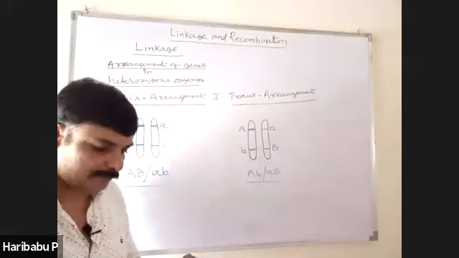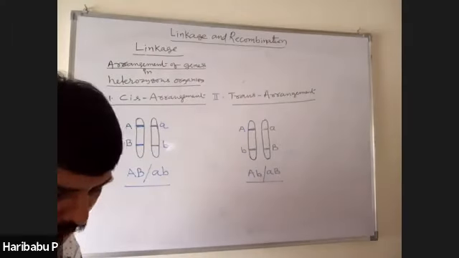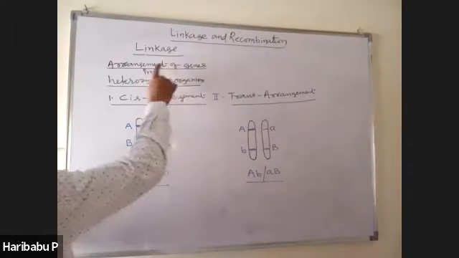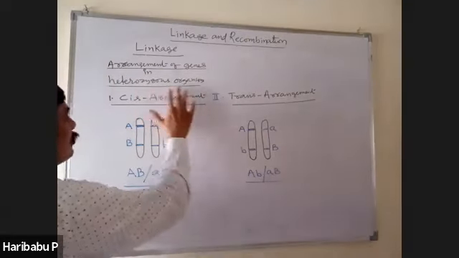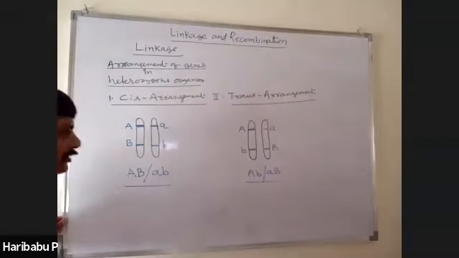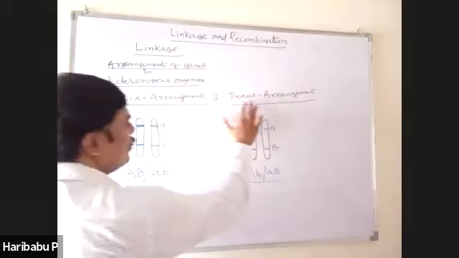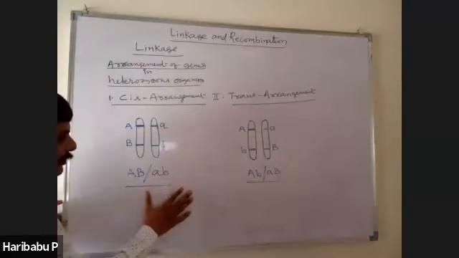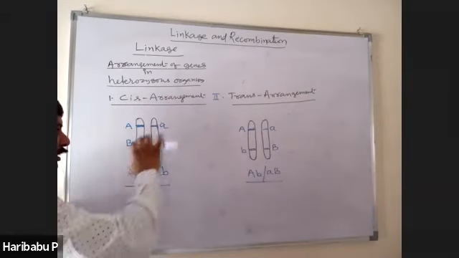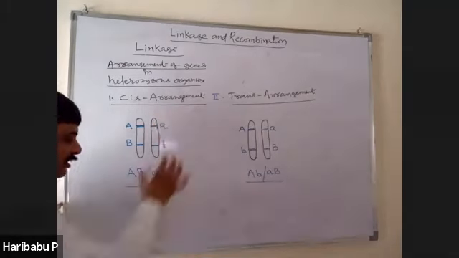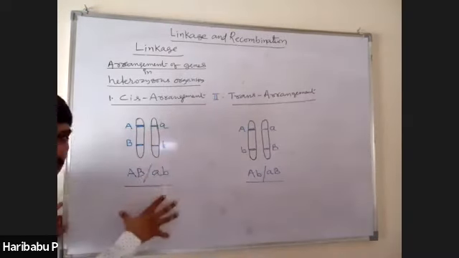Very important. How many types of arrangements do they show? Linked genes show two types of arrangements in heterozygous condition, that I am showing in heterozygous organisms. The two arrangements are cis arrangement and trans arrangement. What is meant by cis arrangement? Dominant alleles of genes on one chromosome, recessive alleles of genes on the other homologous chromosome. Such arrangement is cis arrangement. This is the common arrangement.